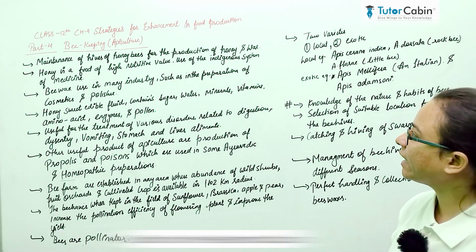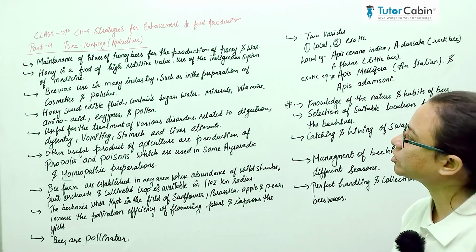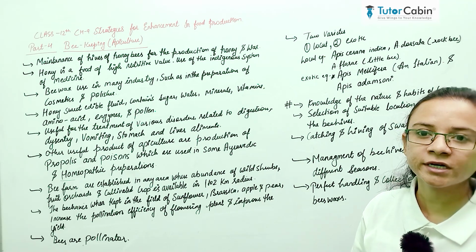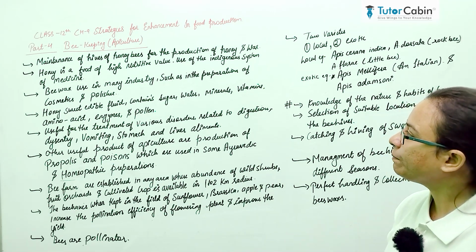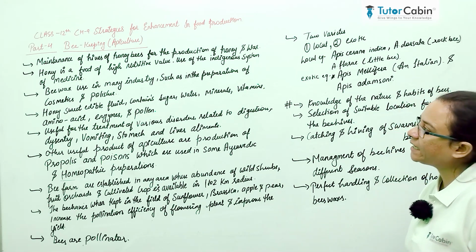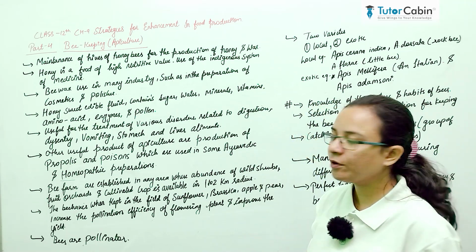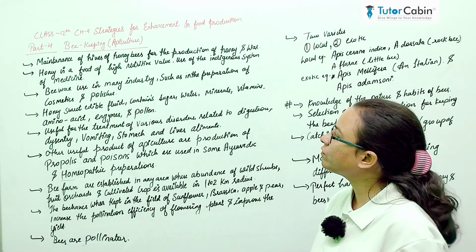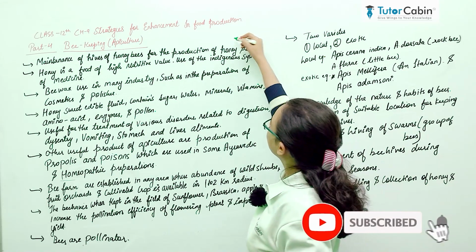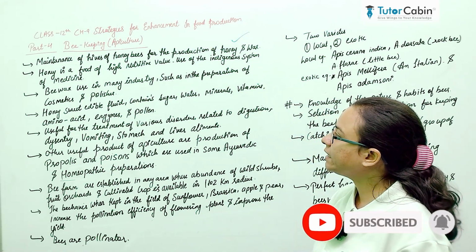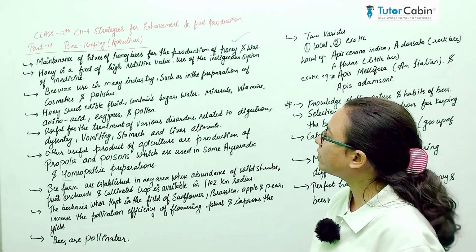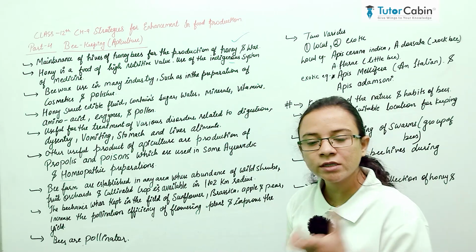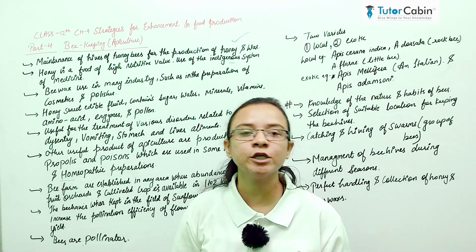It's Chapter 9, strategies for the enhancement of food production. By following those strategies we get more food products as well as livestock. Part 4: beekeeping, apiculture. Apiculture is a technique in which honey, wax and some other products are produced. Maintenance of hives of honey bees for the production of honey and wax is most important. Honey is a food product which has a high nutritional value and is used in the indigenous system of medicine, because many Unani medicines are developed using honey.